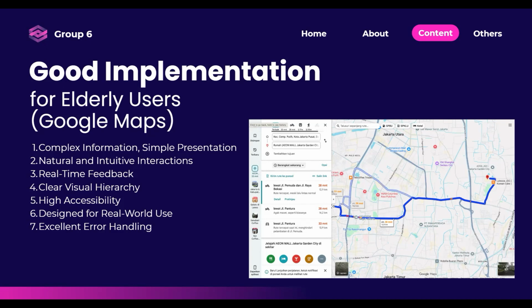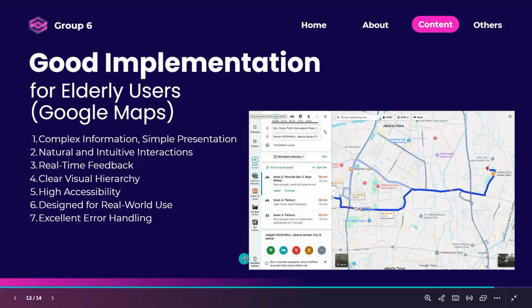Okay, next I will demonstrate why Google Maps is considered a good UI UX implementation.